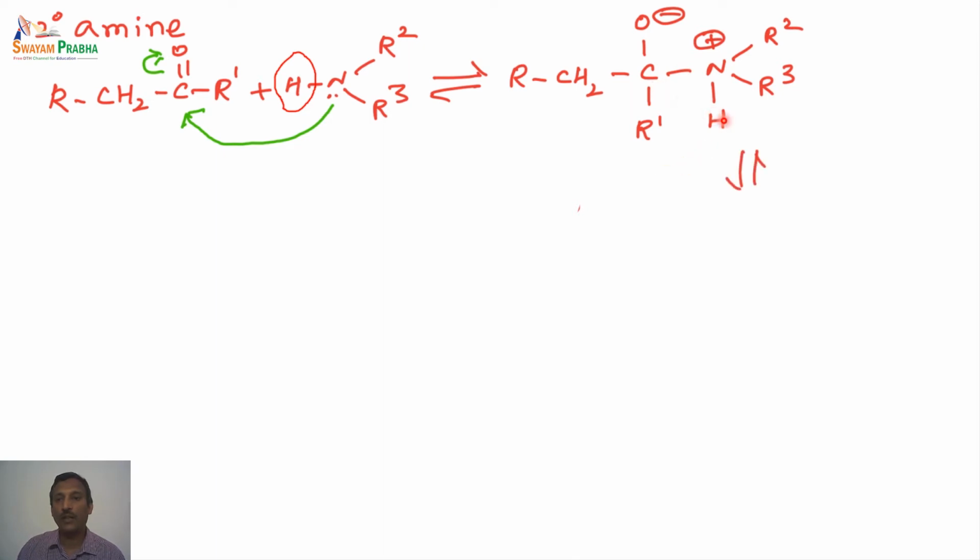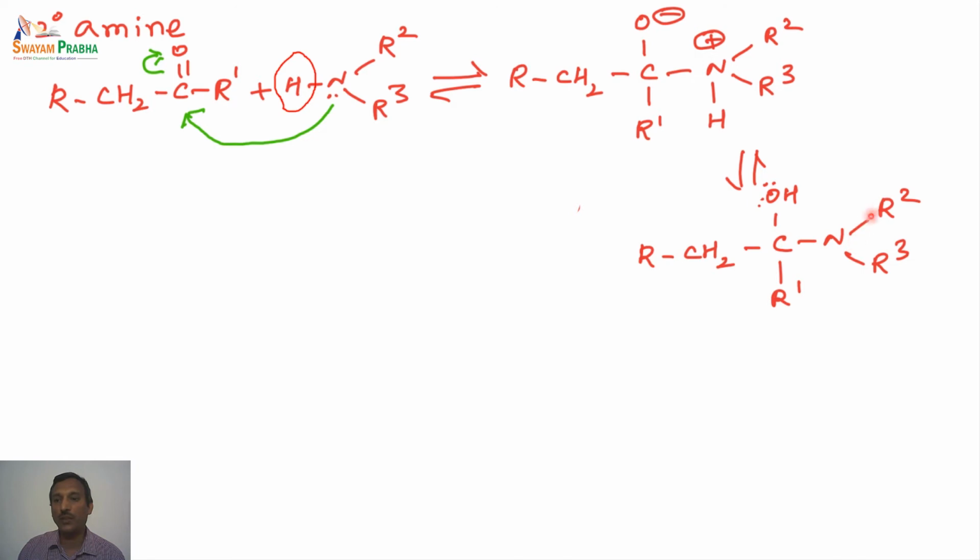So in this intermediate, what happens now is the proton shift. This proton is shifted from this nitrogen to this oxygen. So when it goes out, these two electrons are given to the nitrogen, and this oxygen is already electron rich. So this proton can easily be picked up by this negative oxygen. So that gives the corresponding derivative. So this intermediate is formed. This is quite an unstable intermediate.